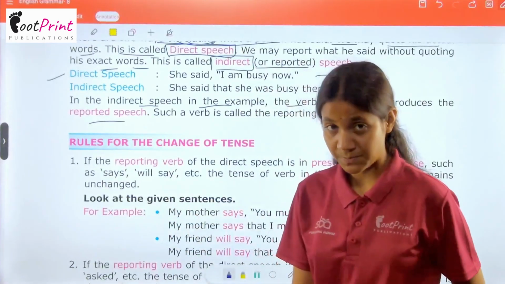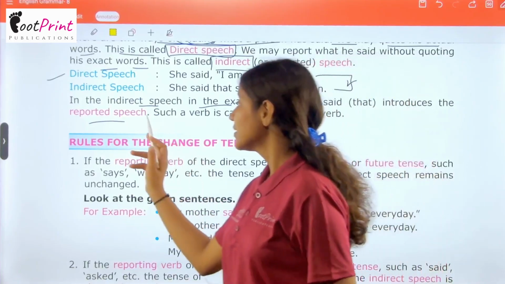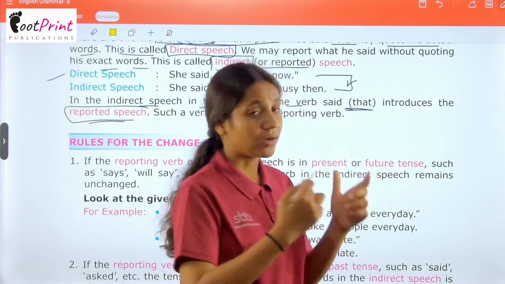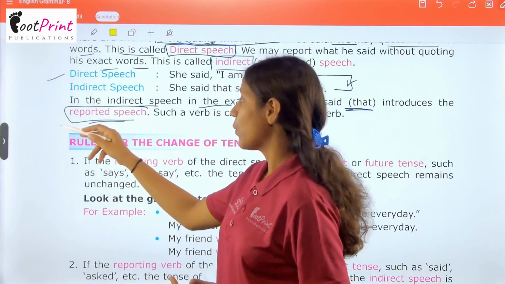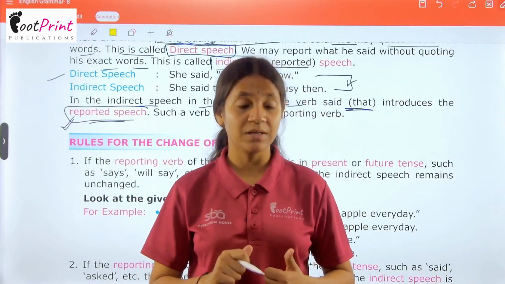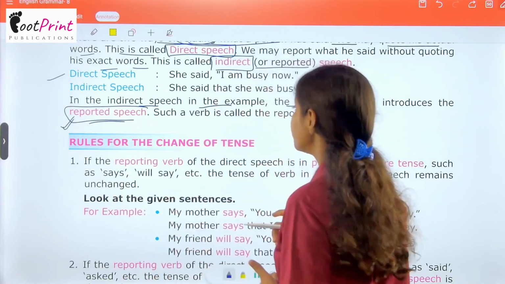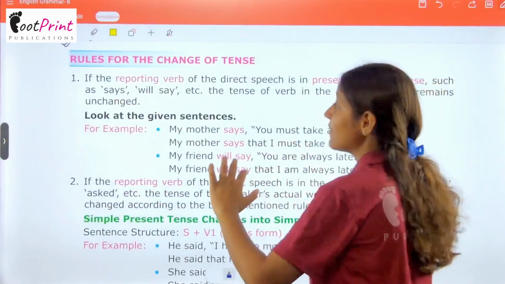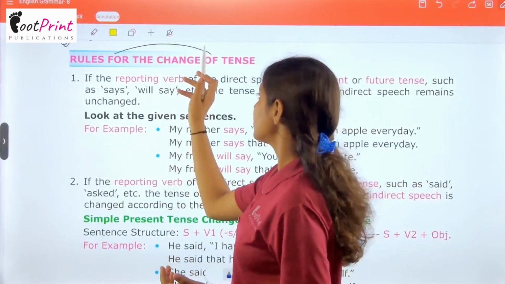When we speak indirect speech, we use a word that is "that". With "that", the reported or indirect speech is introduced. Now, such a verb is called the reporting verb. Now we have some rules for the change of tense.